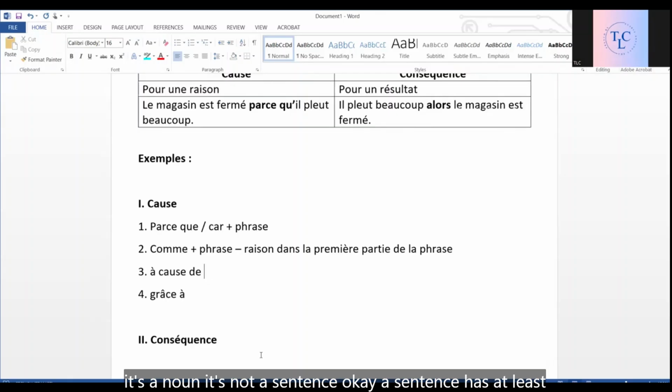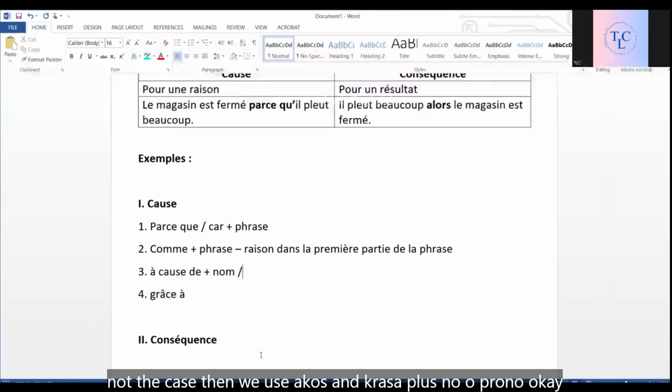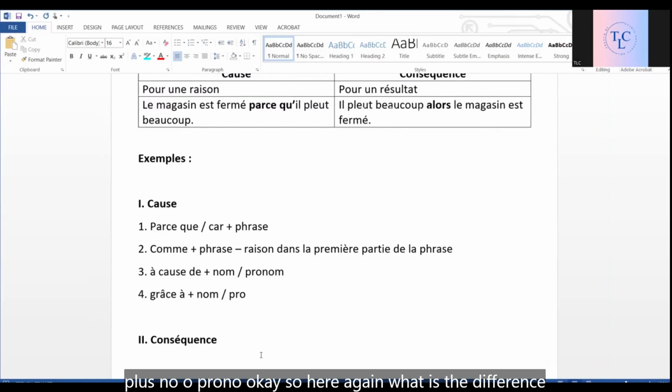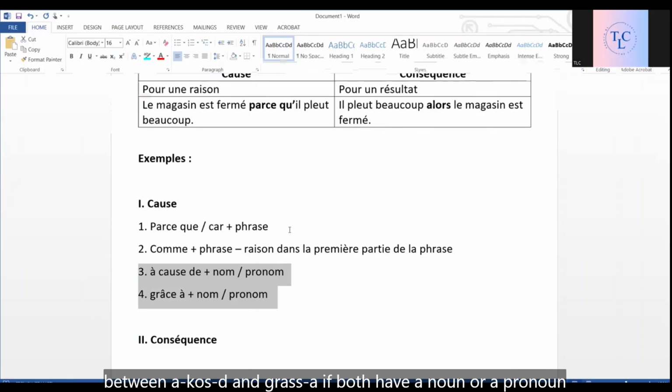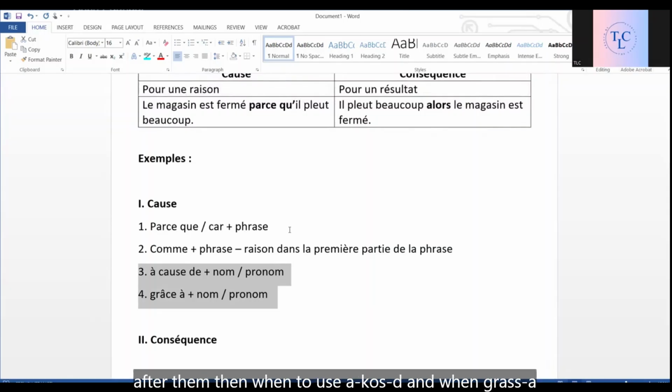A sentence has at least a subject and a verb, which is not the case. If that's not the case, then we use à cause de and grâce à plus nom ou pronom. So here again, what is the difference between à cause de and grâce à? If both have a noun or a pronoun after them, then when to use à cause de and when grâce à?